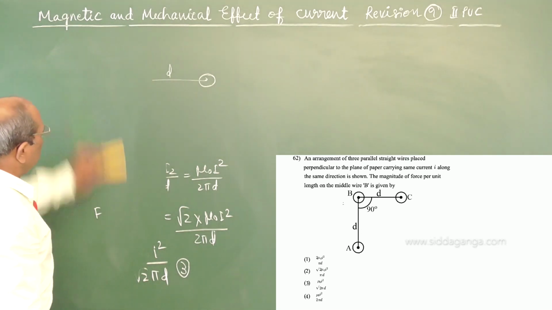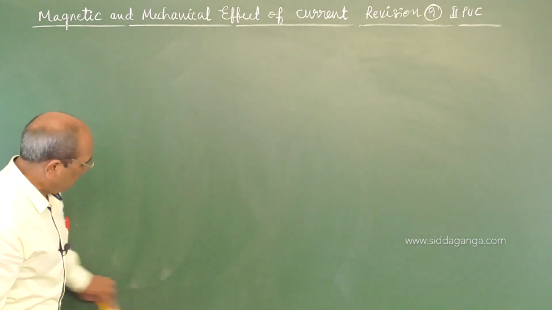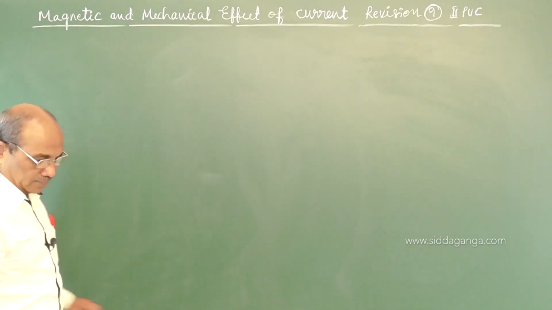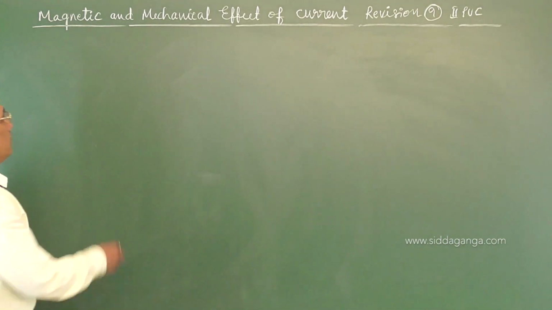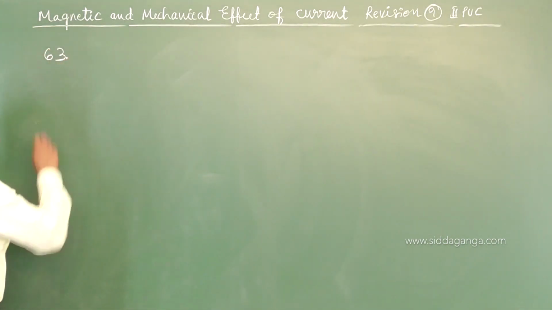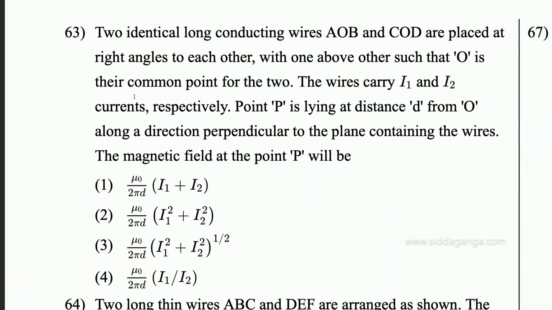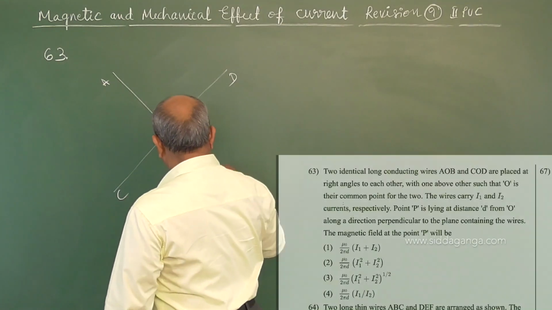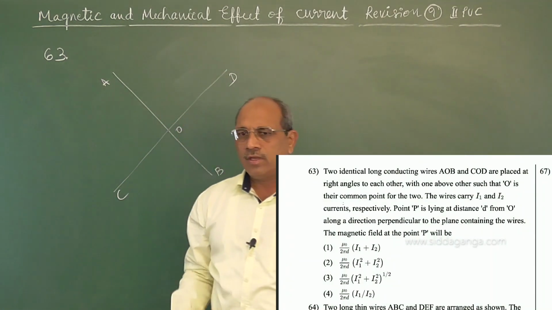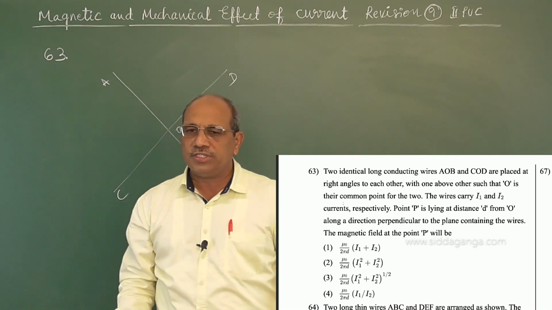Go to question number 63. The identical long conducting wires AOB and COD are placed at right angles to each other, not connected to each other, with one above the other such that O is their common point.